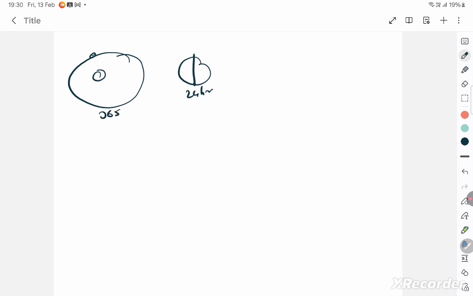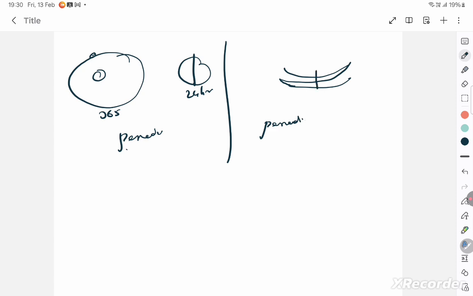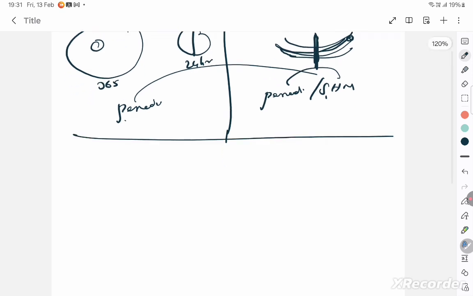So that's periodic. Similarly, the oscillation of a pendulum is also periodic. But the difference is that this one is only periodic, while this one is periodic and simple harmonic, because every time it goes from the mean position to the extreme position. When the particle moves to and fro about the mean position, it's called oscillatory motion. Every simple harmonic motion will be periodic, but every periodic motion is not necessarily simple harmonic. Okay, that's the basic thing.